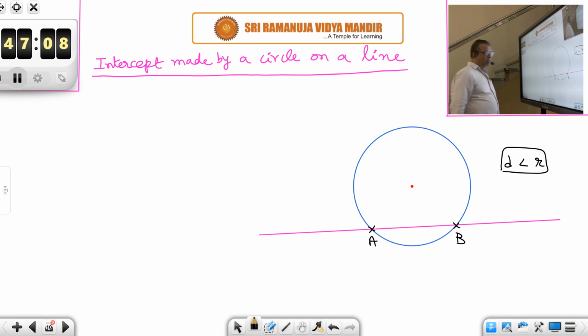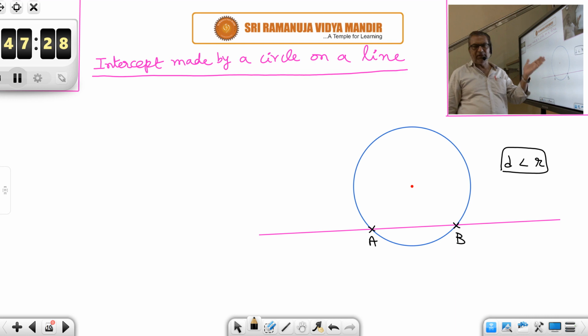So suppose D is less than R and the line is intersecting the circle in 2 points A and B. Then the length of the line segment AB is called the intercept made by the line on the circle. What is the intercept made by the line on the circle? The length of the line segment AB.